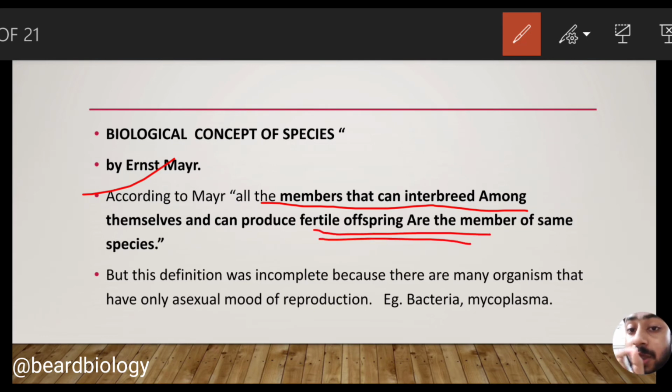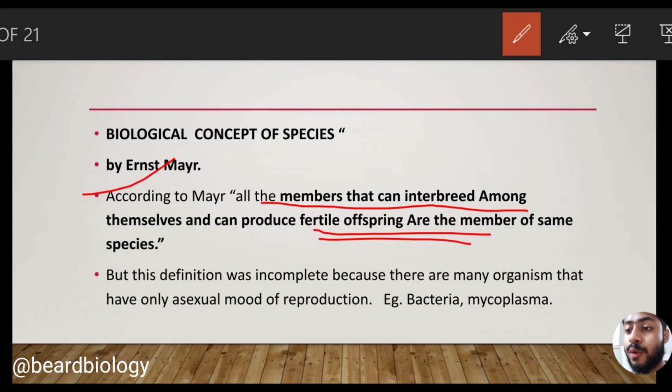They must produce fertile offspring, because when we go for any crossbreeding program between two different species, the resulting crossbreed is reproductively infertile. If we take an example, if we crossbreed a horse and a donkey, the crossbreed will be a mule, and we all know that the mule is infertile in nature.